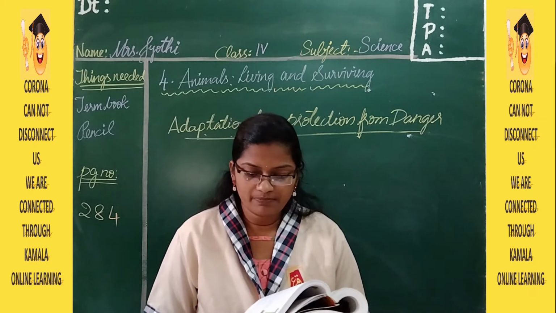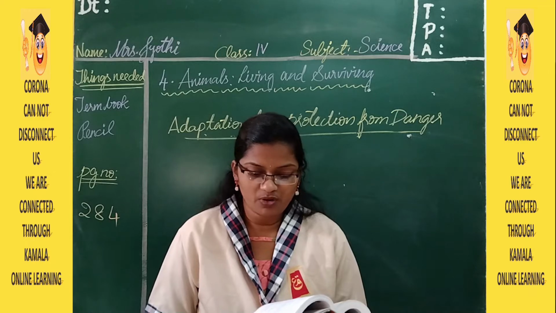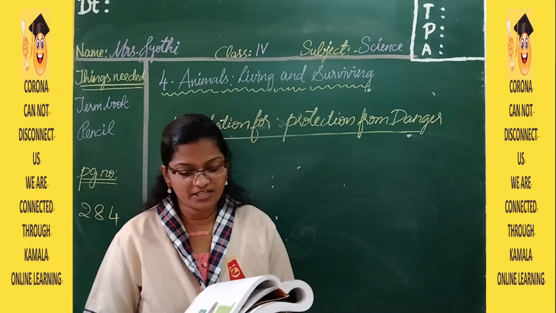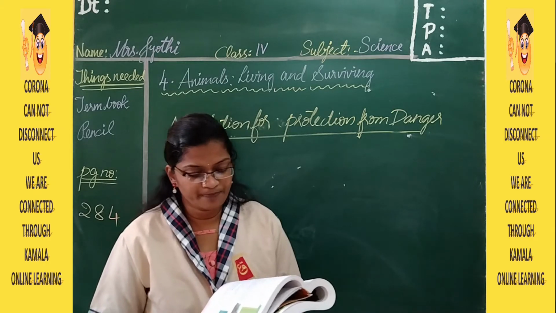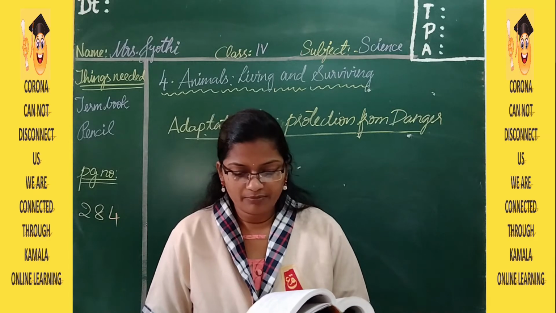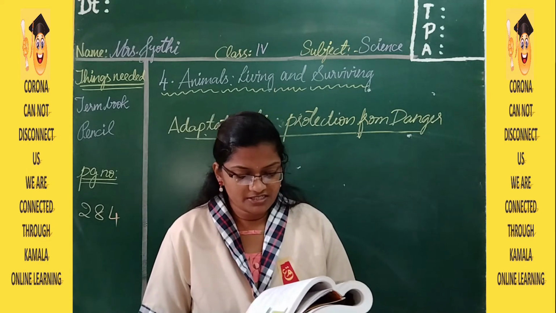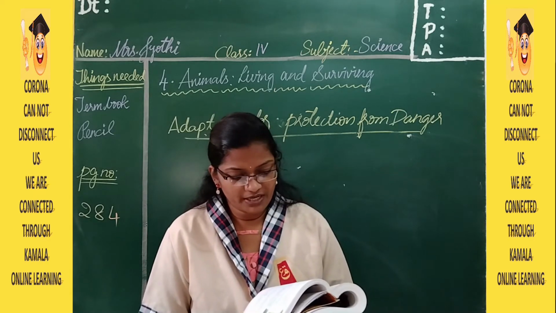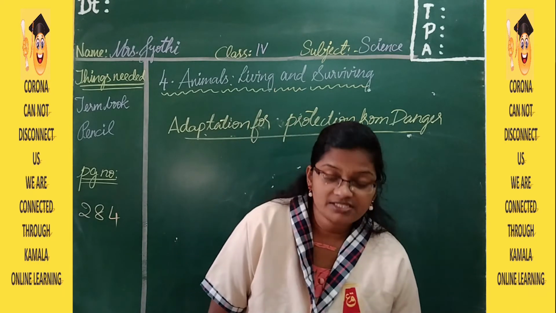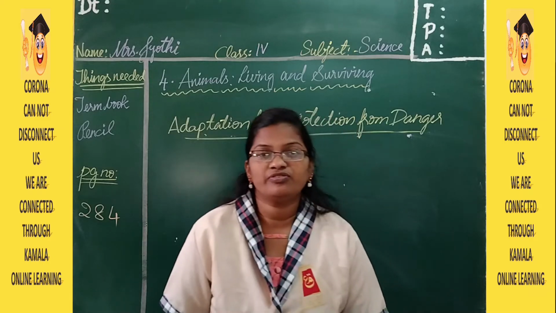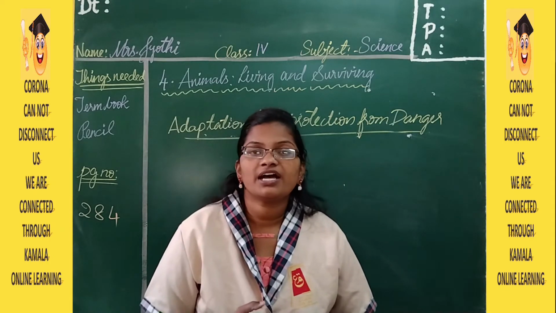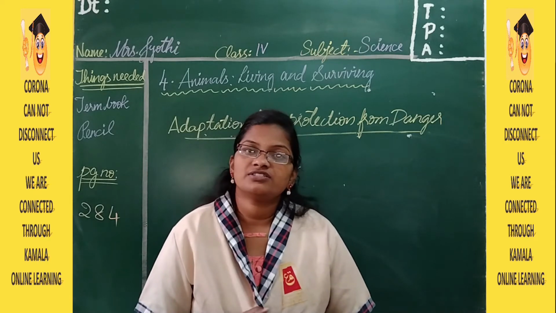Zebras, tigers and leopards have stripes or spots on their bodies which help them to look similar or merge with their immediate surroundings. This phenomenon is called camouflage. To avoid becoming prey, stick insects also use camouflage to blend into their surroundings. So, there is a feature called camouflage. It's nothing but animals like zebra, tiger and lion and cheetah.